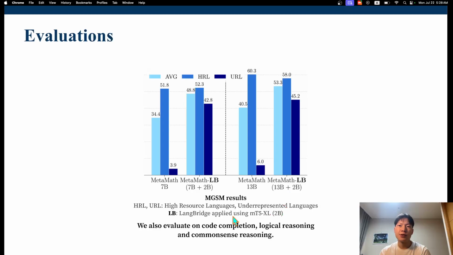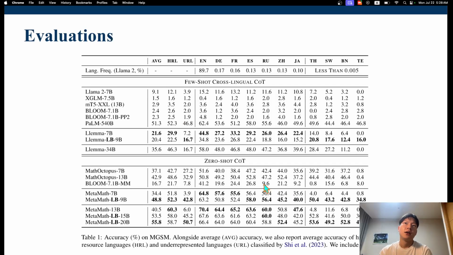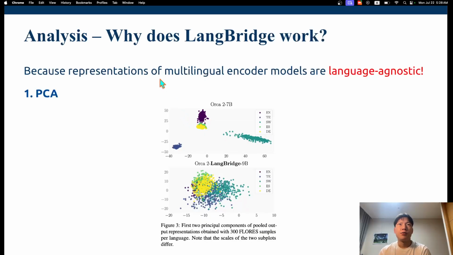But all in all, the average performance boost is very, very significant. Other than this, we also evaluate on code completion, logical reasoning, and common sense reasoning. We also evaluate on many different models. So why does LangBridge work? The reason is that representations of multilingual encoder models are language agnostic. So if you apply PCA to Orca 2 7B,